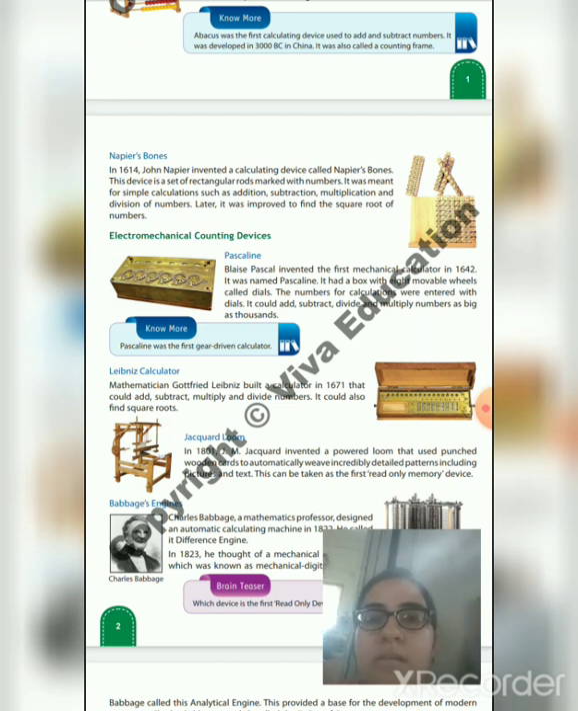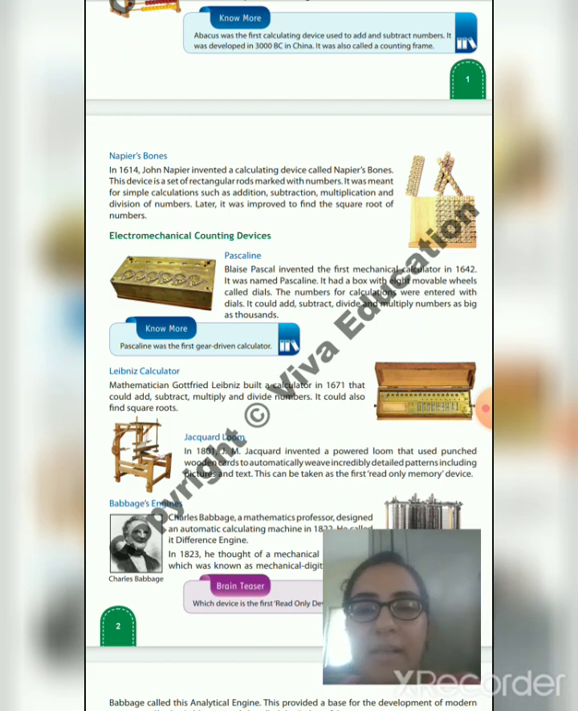The Pascaline was a box. You can see the picture on the left side. It was like a box and it has 8 wheels. Those 8 movable wheels are called dials. Like a TV or washing machine, which have wheels now that are easily movable, in the same way the Pascaline can also be moved where you want. The wheels are called dials, and the numbers and calculations are entered by using the dials. You can add, subtract, divide and multiply big numbers.